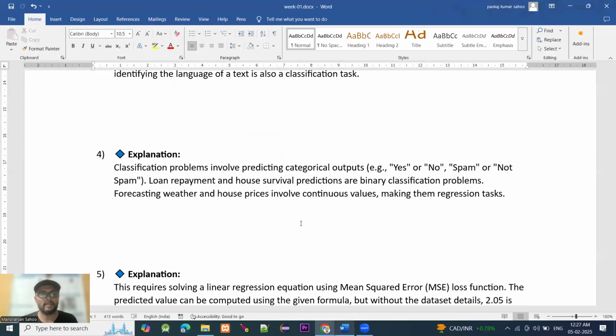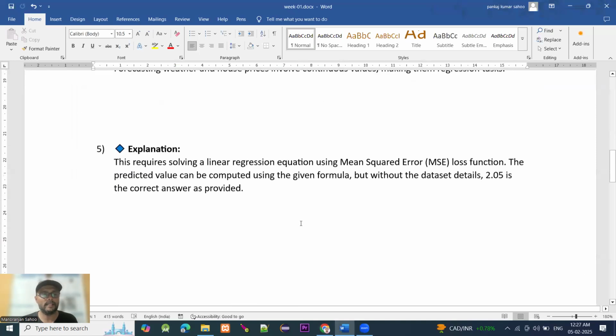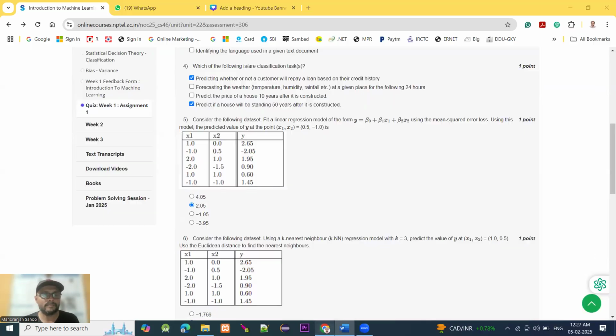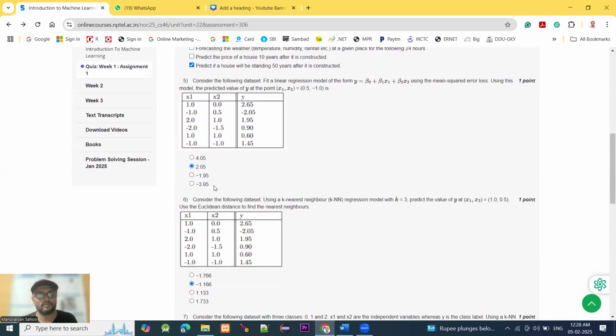The calculation requires solving linear regression equations using the mean square error, MSE, loss function. The predicted value can be computed using the given formula, but without the data details, 2.05 is the correct answer as provided. So B may be the answer to this question.